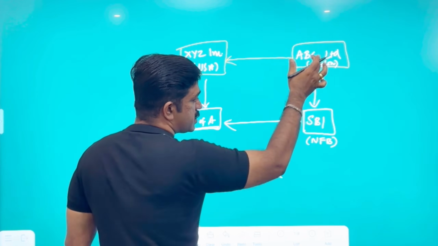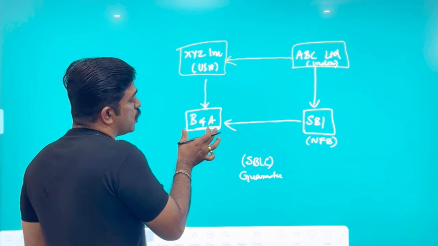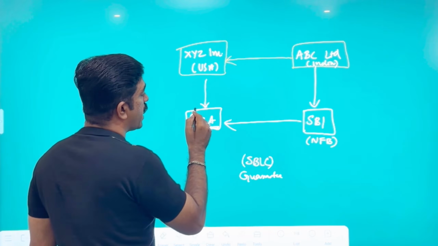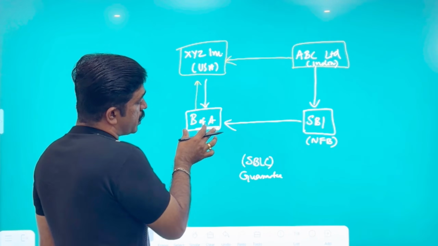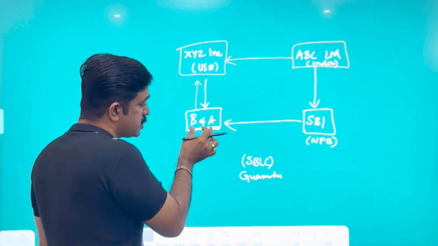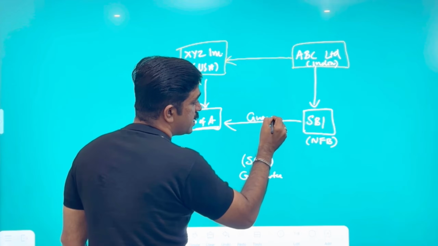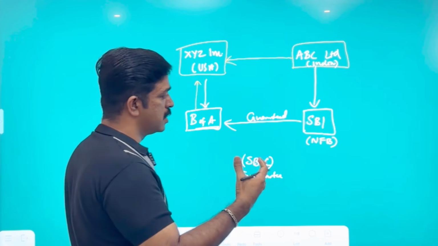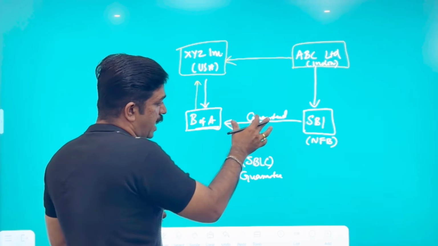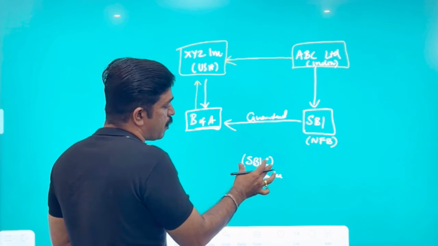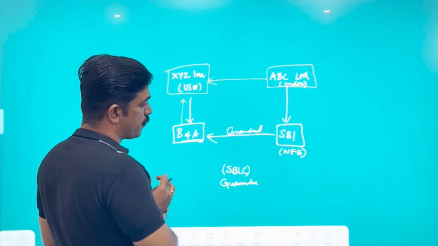So ABC is requesting SBI to give an SBLC to Bank of America, so Bank of America can extend a credit facility to XYZ Incorporation. And for Bank of America, yes, it's a good deal. Why? Because this credit facility to XYZ is actually guaranteed by SBI, which is the largest bank. So on the strength of this guarantee, which is issued by SBI in the name of SBLC to Bank of America, XYZ Incorporation is going to secure funds.